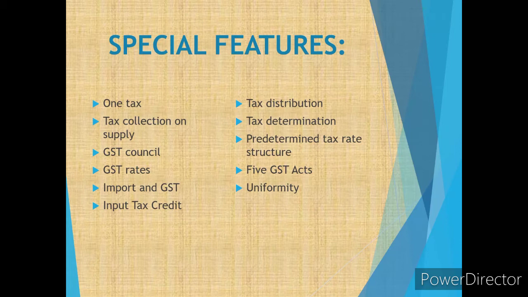Next is tax collection on supply. Tax is collected on supply of goods and completion of services instead of tax collection on production or sales of goods or providing services. Beforehand, the purchase tax was done, then later on sales tax. For instance, for a book to be sold in the market, first of all the person buying it had to pay the purchase tax. Later on, the person selling the goods had to give the sales tax.